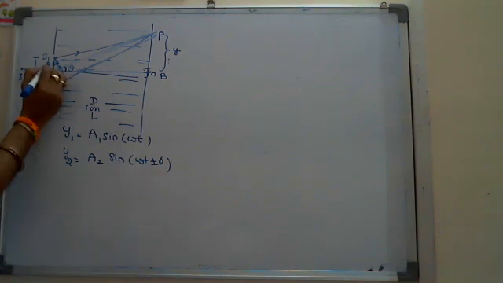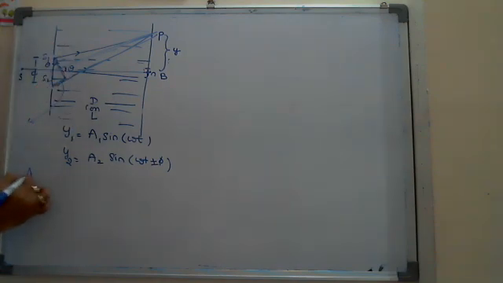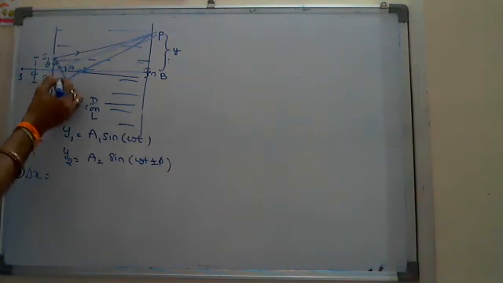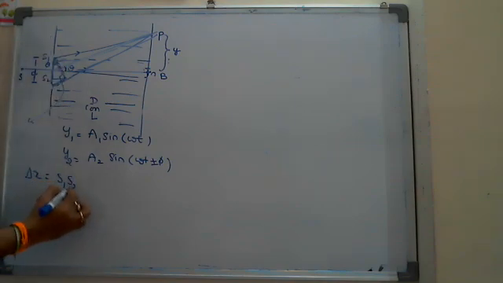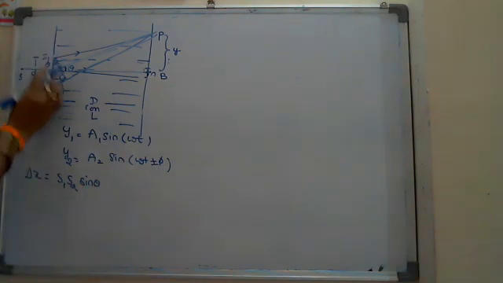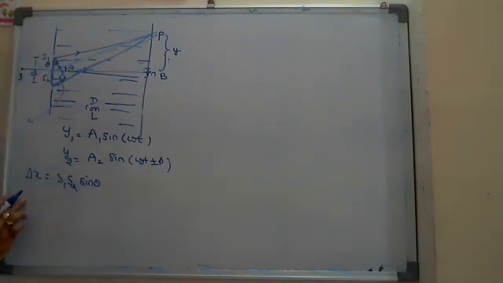So here if it is theta, then you can write the path difference between these two light waves, delta x, the path difference, okay, which is the opposite side, and it is the hypotenuse. So I can write S1S2 into sine theta. Okay, meaning sine theta is equal to the opposite side, which is the path difference delta x, by hypotenuse S1S2.